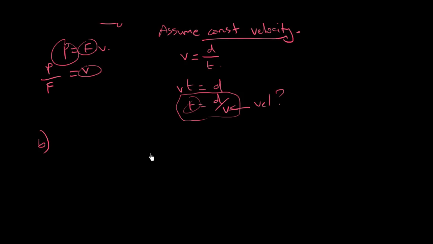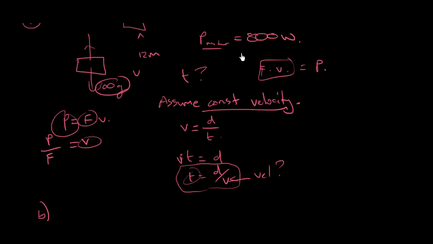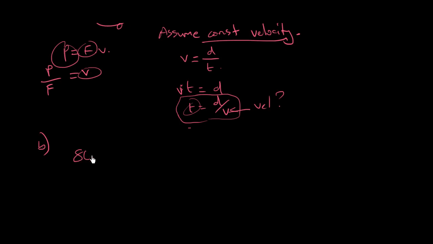Okay, so if its efficiency is 20%, then this is how much power the thing is actually outputting, right? But if the efficiency is 20%, it means that 800 watts is equal to 20%. So what they're asking you in part B is actually how much chemical energy is converted, then how much is 100% if 20% is 800.